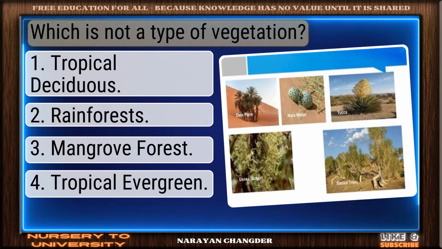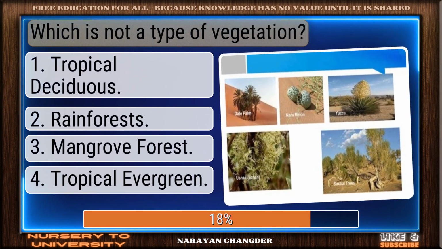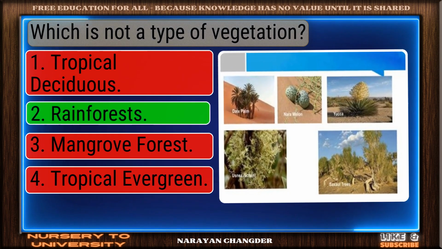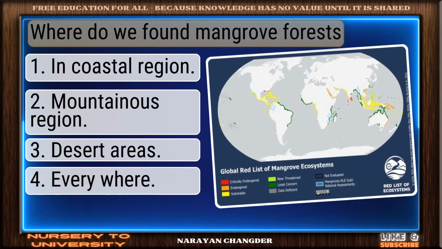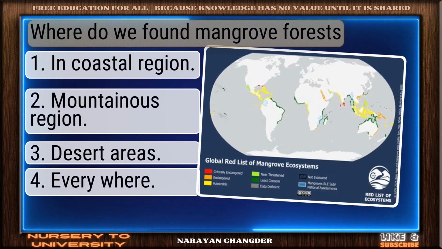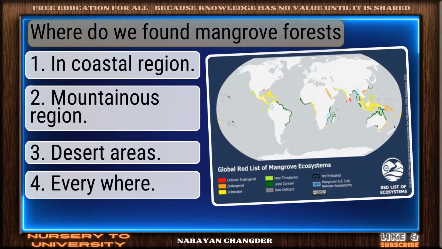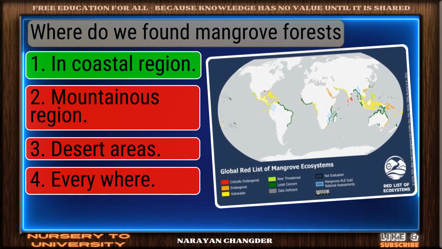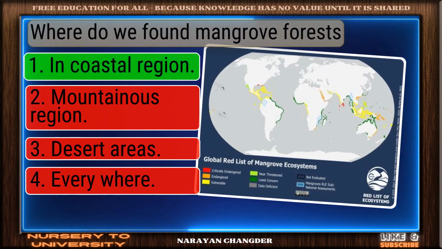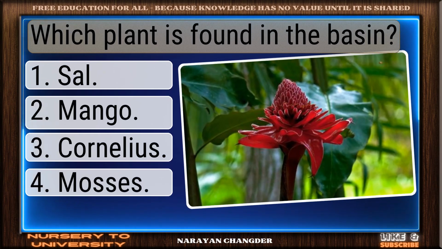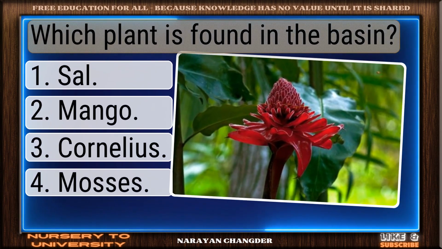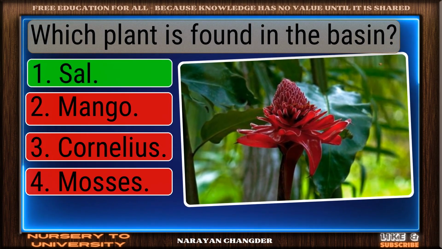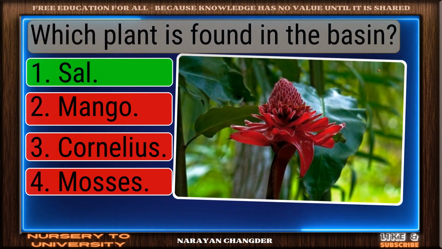Question number 273, which is not a type of vegetation? Valid point. Rainforests is true. Question number 274. Where do we find mangrove forests? Smart pick. In coastal regions is the correct choice. Question number 275. Which plant is found in the basin? Good thinking. Sal is the right answer.